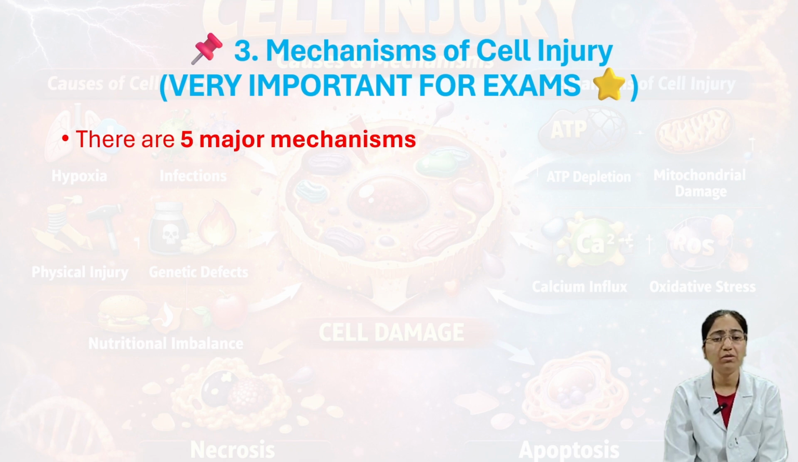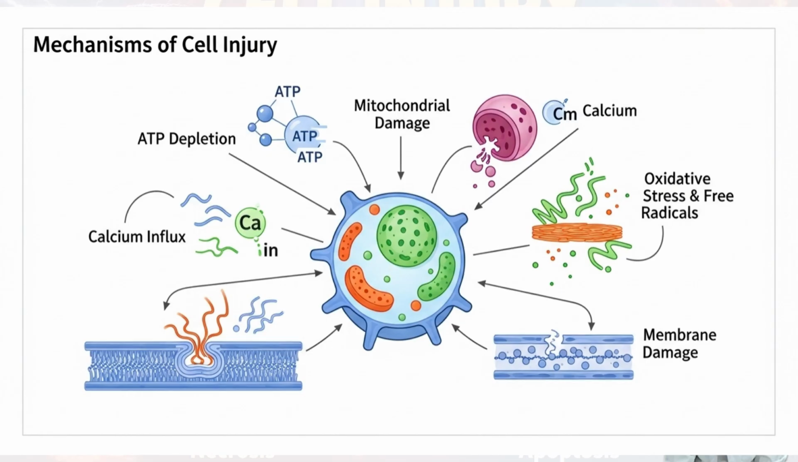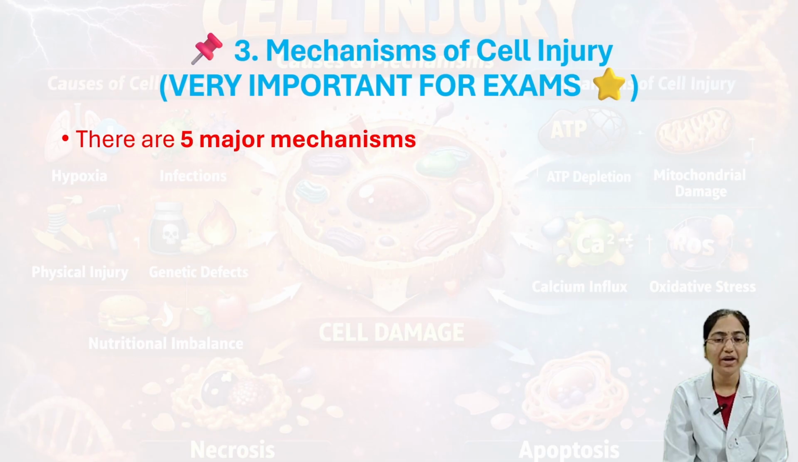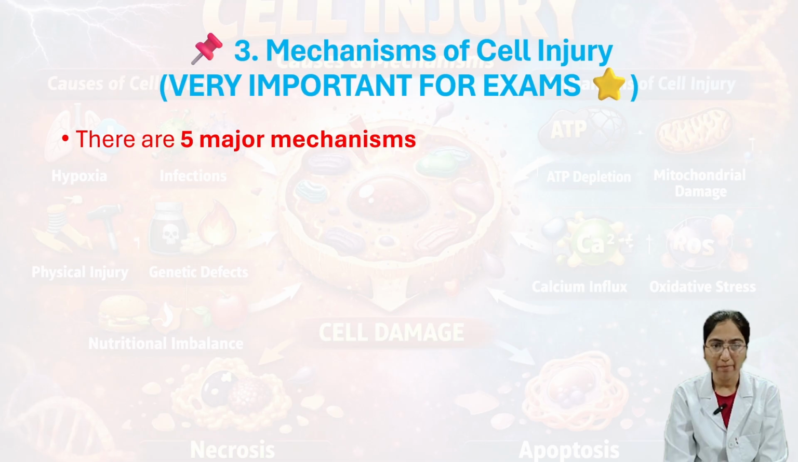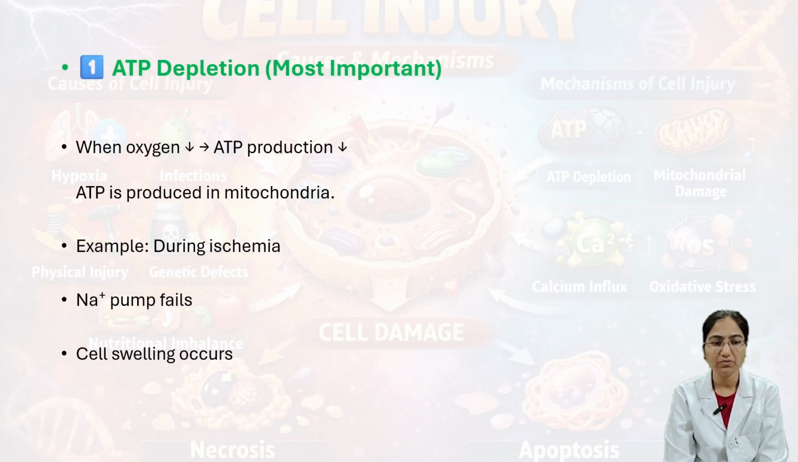Next we'll see the very important mechanisms of cell injury. Here we can see 5 major mechanisms. We'll discuss them one by one. First one is ATP depletion. It's the most important mechanism of cell injury.